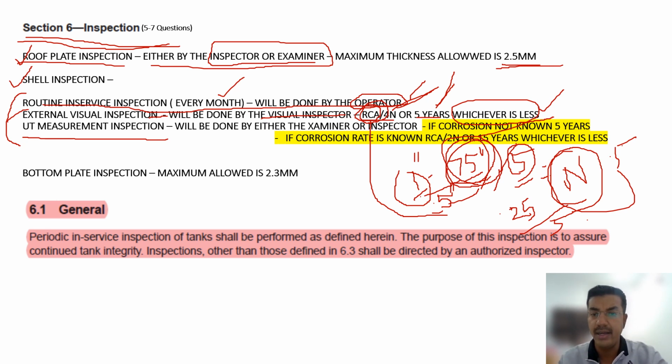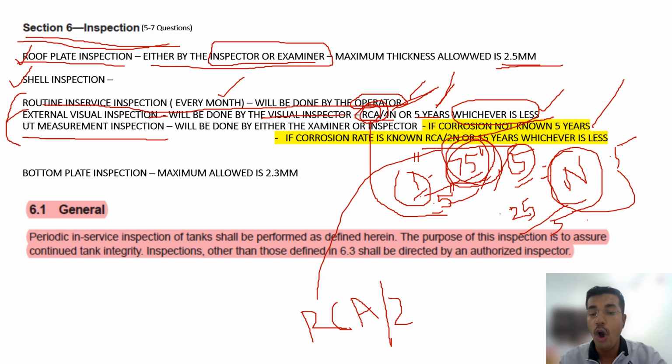One, very clear: if corrosion rate is not known, it is 5 years, straight 5 years. If corrosion is known, then RCA by 2N or 15 years. There it is RCA by 4N for external visual inspection. For UT, it is RCA by 2N. There it is RCA by 4N. Here it is RCA by 2N or 15 years, whichever is less.